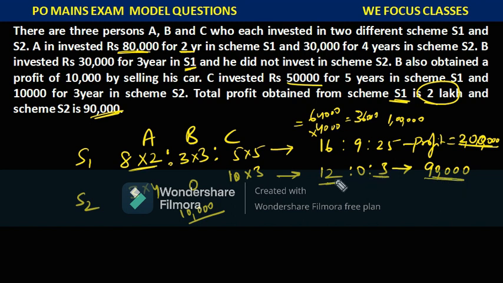So if I share, this is 15 parts, 90,000, which means each part will be 6,000 rupees. If I multiply 12 with 6,000, it will be 72,000, and 3 parts will be 18,000. You need to write all this data, whatever is given, on the piece of paper, so that it will be easy for us to solve the problem later while reading it, because you are writing a computer based exam.